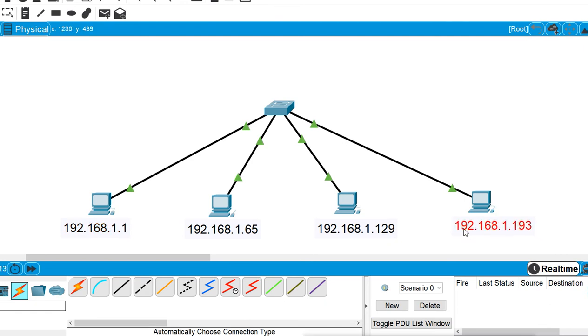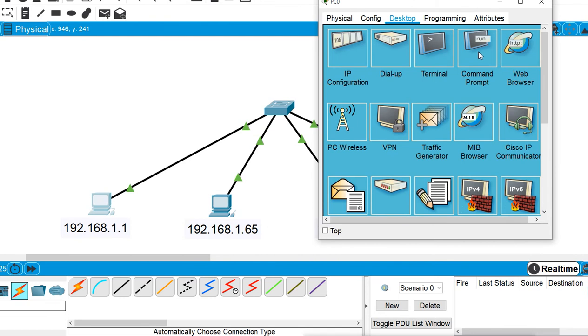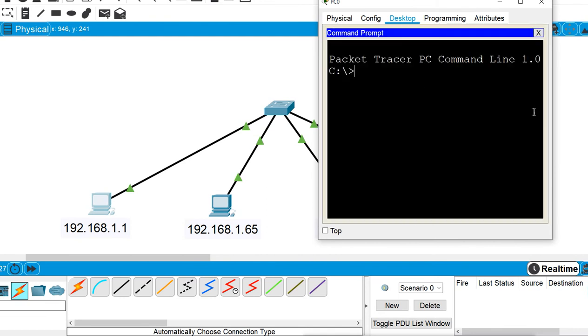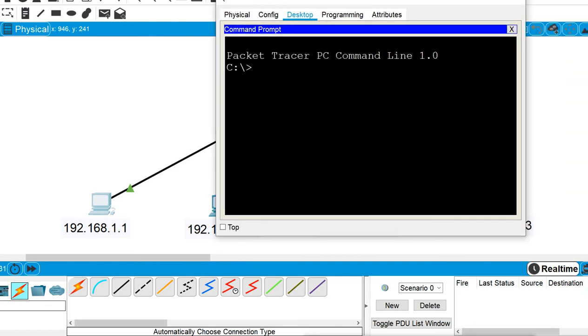Now when I try to communicate with each other, like I will try to ping from this machine to all these other machines, then we will get the reply. So I will open the first machine, go to the command prompt, and try to ping these other machines.